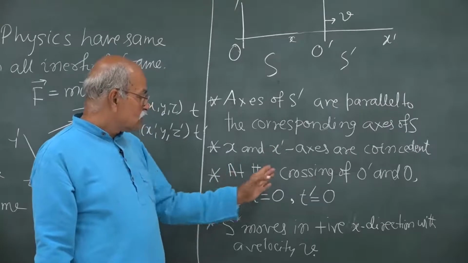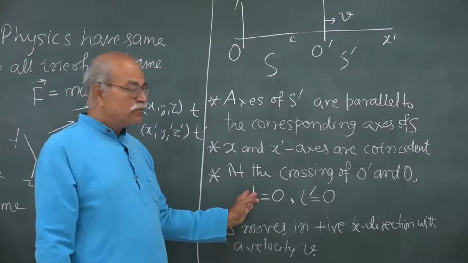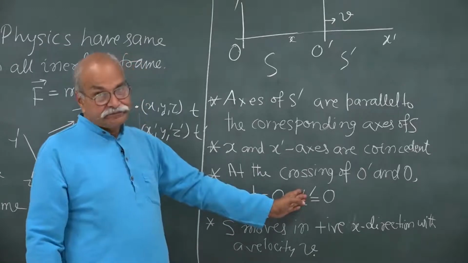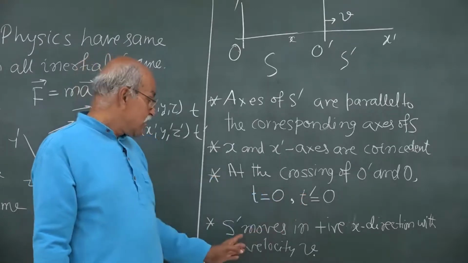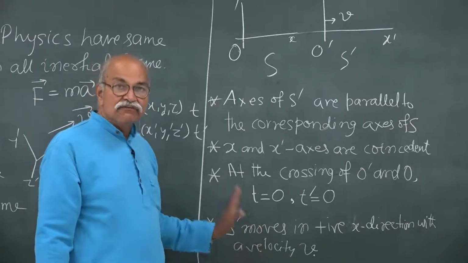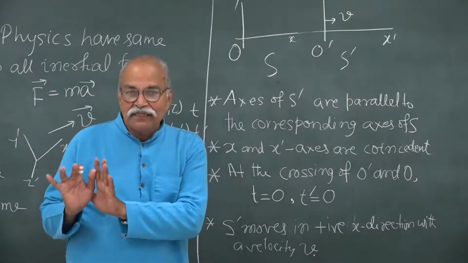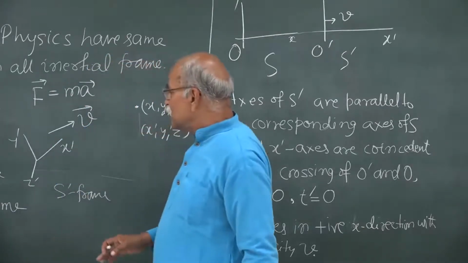When the origins cross, that time will be called t equal to 0 in S frame, that time will be called t prime equal to 0 in S prime frame, and S prime moves in the positive x direction with velocity v. So, this just to make mathematics simple, otherwise not very difficult.